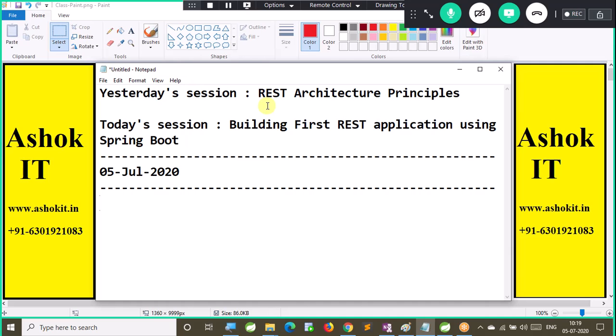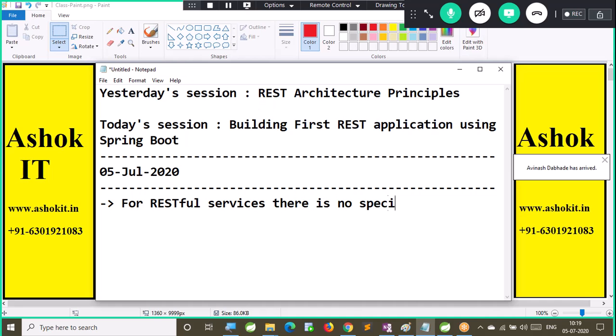All right. Now, what is REST API? We are using these REST APIs to develop distributed applications with interoperability. For RESTful services, there is no specification. For RESTful services, we have architecture principles.